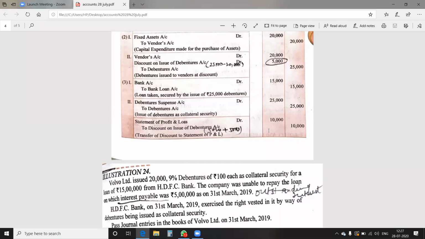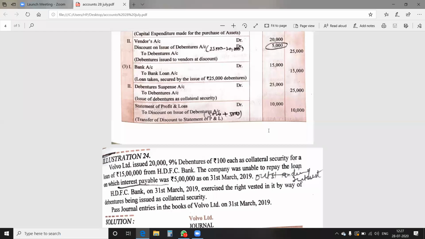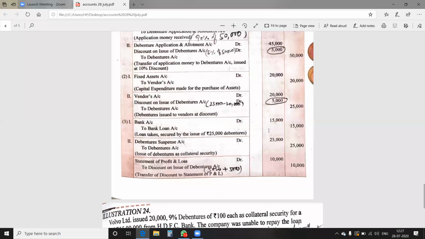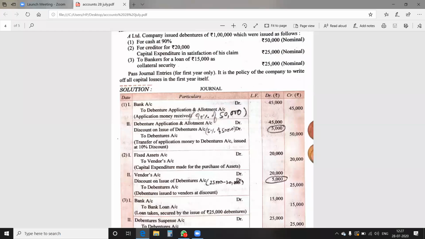So in this way, you have to do the entries in a complete question in which you find all the topics together. Please take a view. It's being put on the screen. This is all about the topics you have done till date related to issue of debenture.